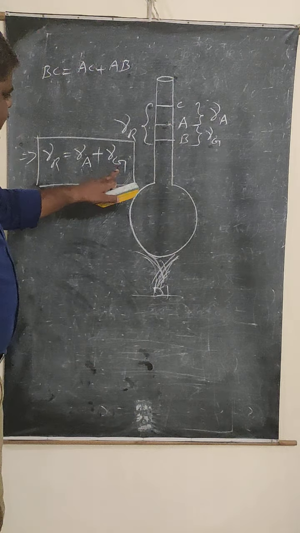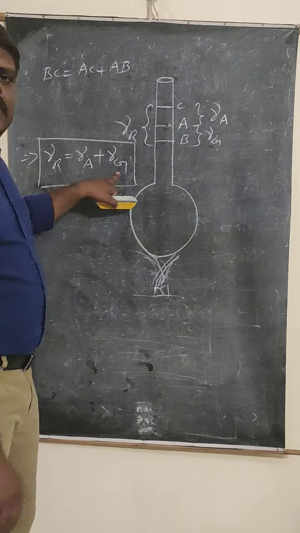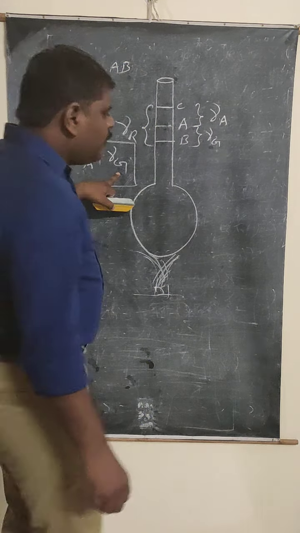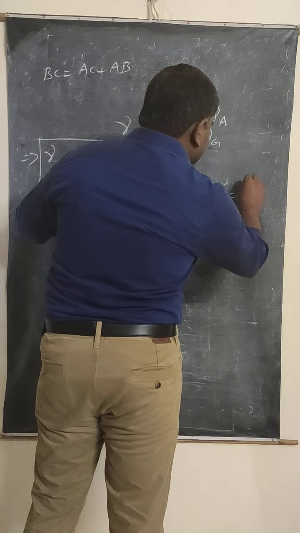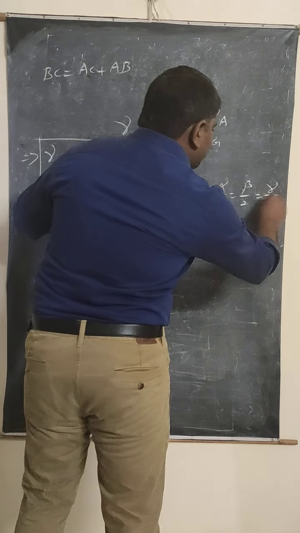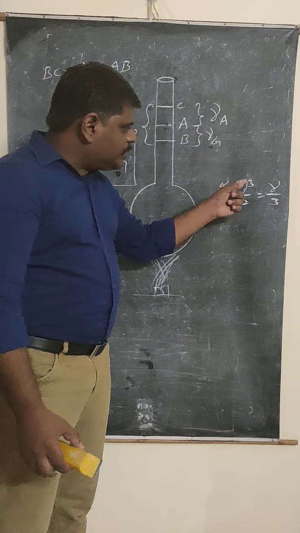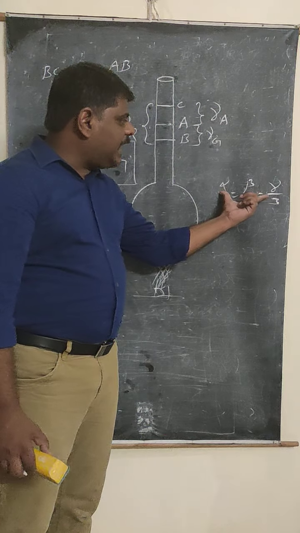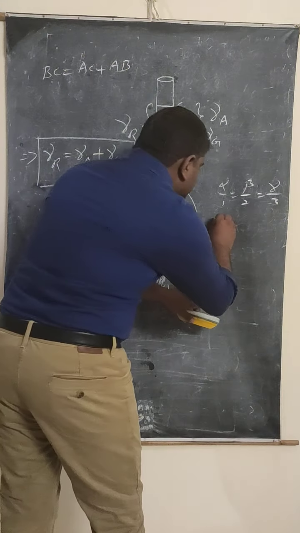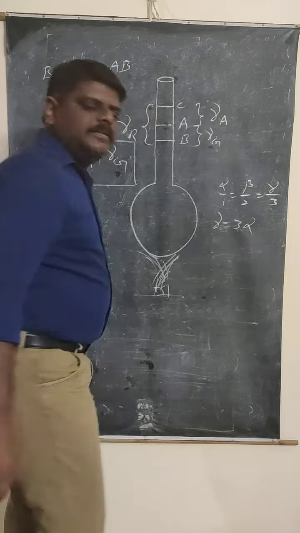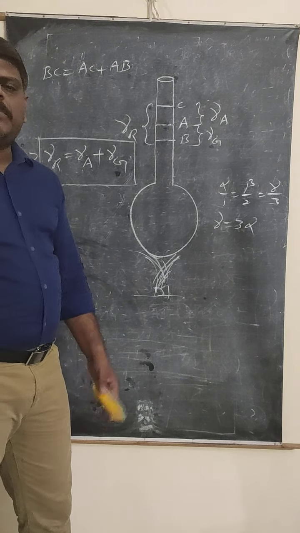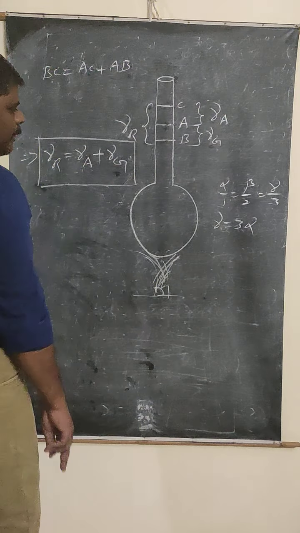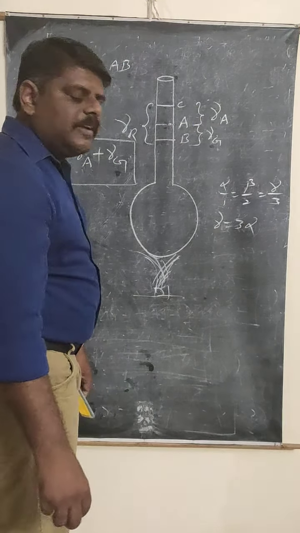Next, listen here, can you write down this gamma value in terms of alpha, linear expansion? Because earlier in the case of solids we have discussed that alpha by 1 is equal to beta by 2 is equal to gamma by 3. Based on this, if you want to find the relation between alpha and gamma, gamma is equal to 3 alpha. That means volume coefficient is equal to 3 times the linear expansion. That means in place of gamma G, you can write 3 alpha G also.